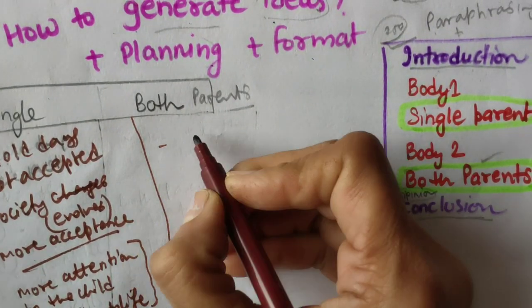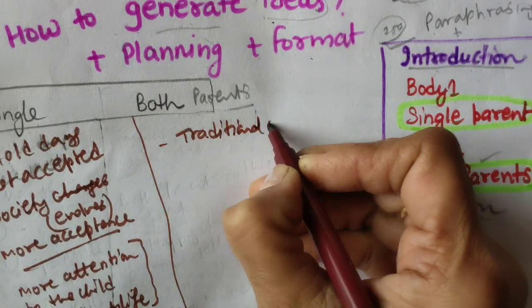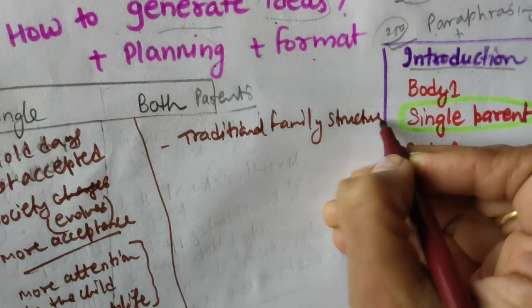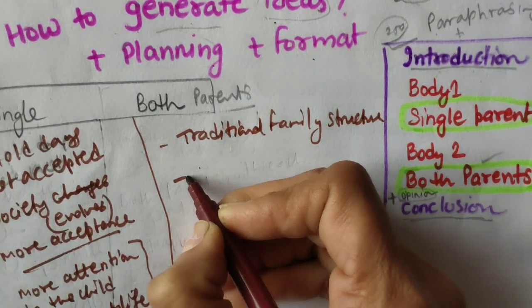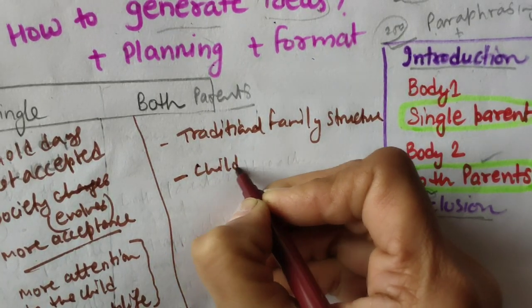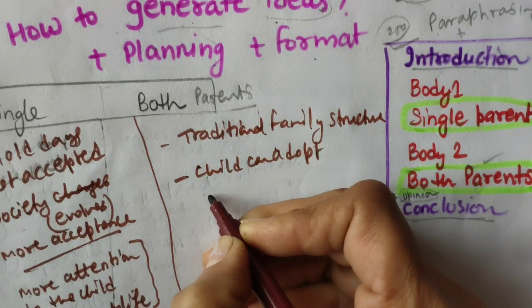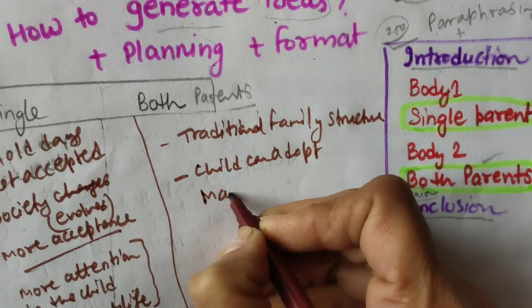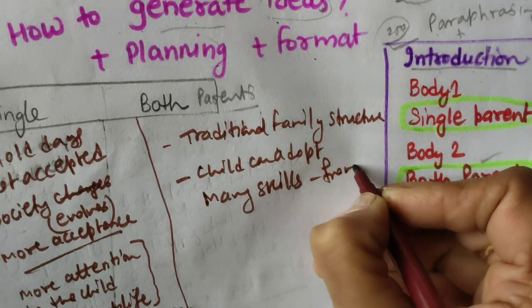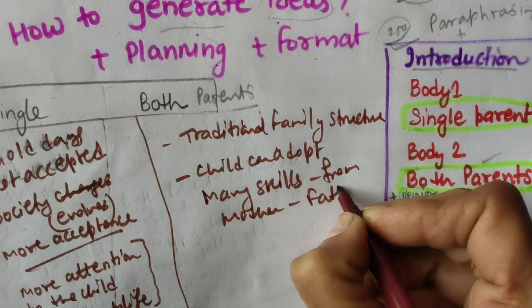Now coming to both parents, so how they can give. Of course, both parents, a traditional family structure, you can say. So when both parents are there, then the child can adopt many skills from mother and father.